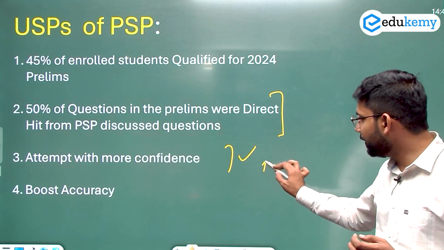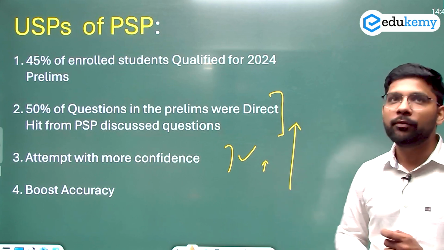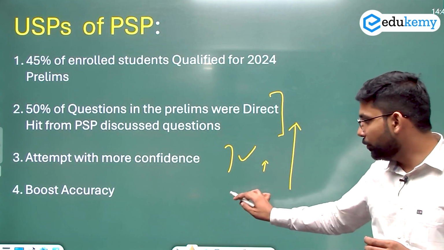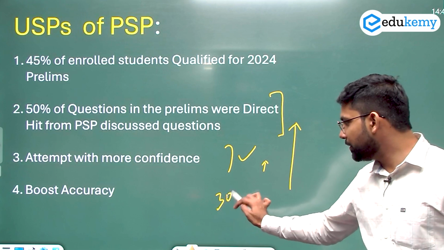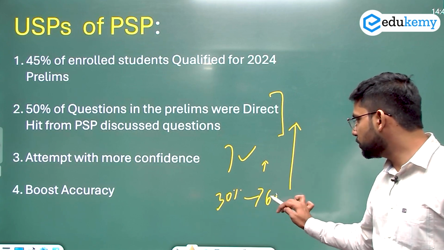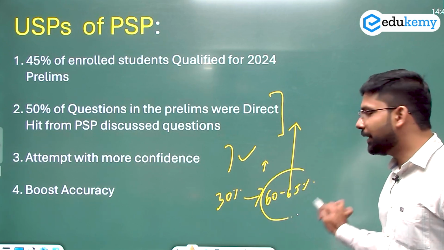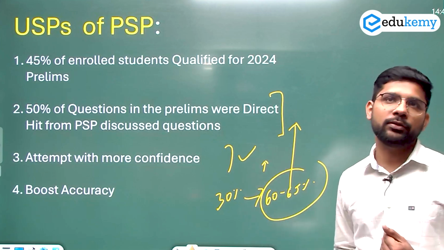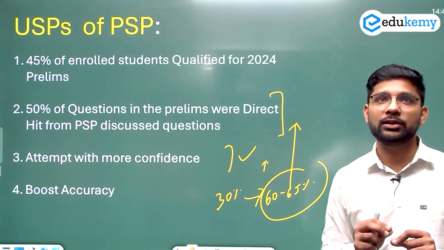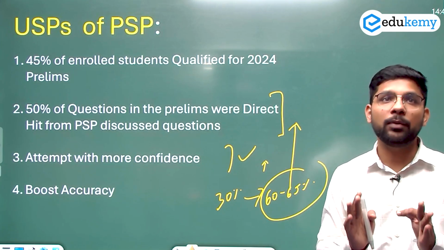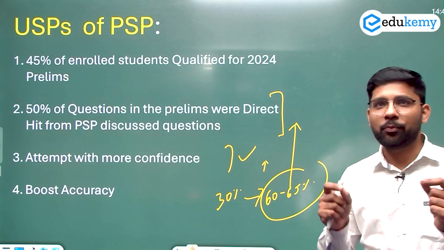If you join here, your confidence will be high when you attempt the test series, and it will boost your accuracy. If your accuracy is 30%, it can increase up to 60 to 65%, or it can go up to 70 to 75% if you do it religiously. So these are the USPs of the PSP. I hope you understand the program.